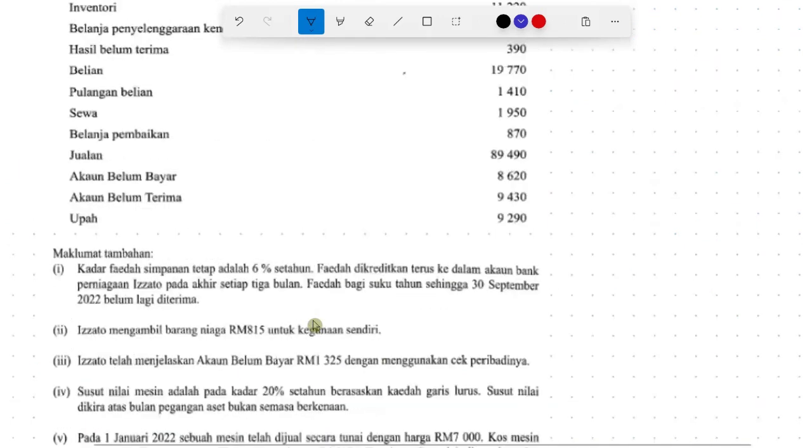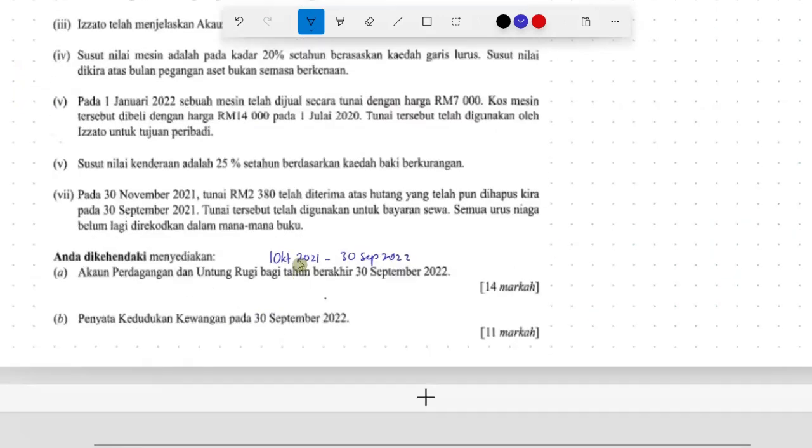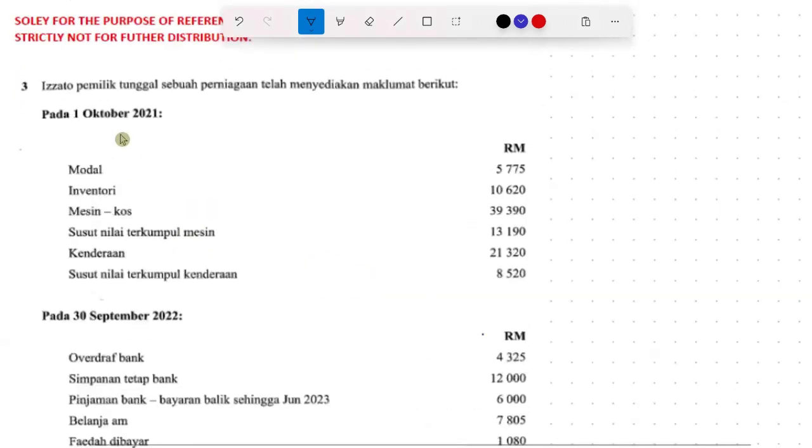It's a 12 months period. All right, with that, let's read through the details in the question. Izato pemilik tunggal sebuah perniagaan telah menyediakan maklumat berikut pada 1st October 2021. This is the opening date, right? These are the opening balances. Modal awal, inventory awal, machine cost, machine susut nilai terkumpul machine. This is all the depreciation until beginning of the year. So as long as the machine has been in ownership, the depreciation that has occurred, terkumpul, accumulated depreciation.